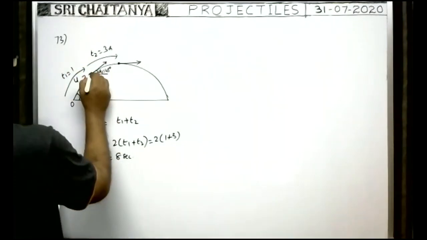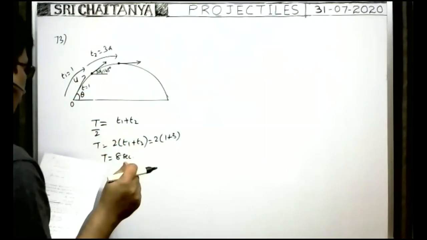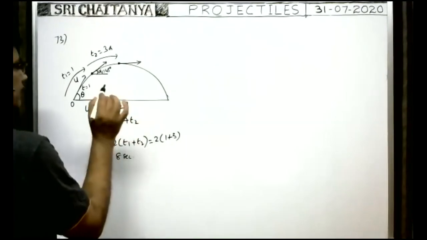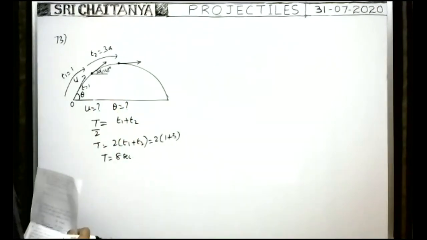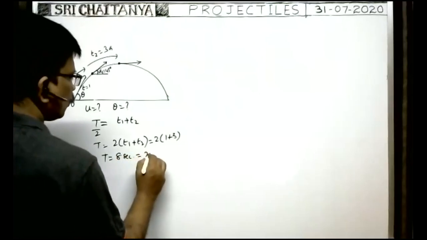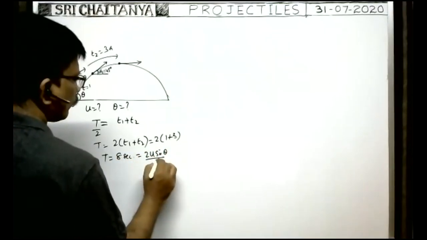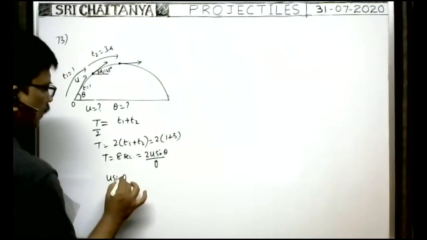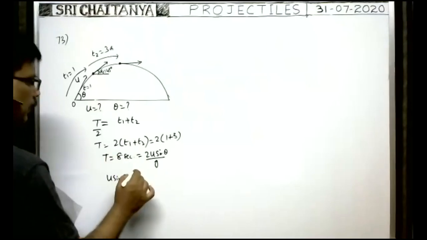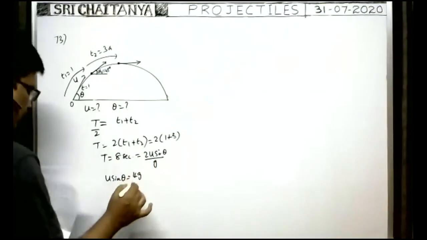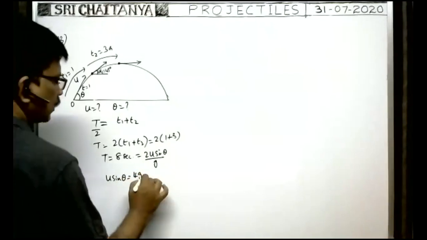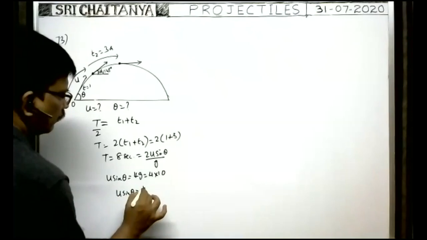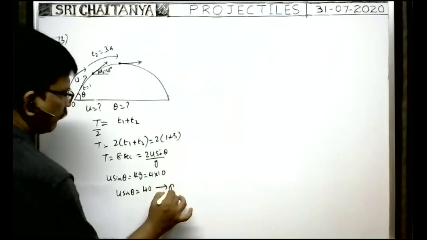So here they asked for the velocity of projection u and the angle of projection theta. Now, time of flight is given, that is equal to 2u sin theta by g. We can write 2u sin theta by g equals 8. So u sin theta is equal to, by cross multiplication, 8 into g by 2, that is 4g. g is given as 10, that's why 4 into 10. Therefore, u sin theta is equal to 40. This is equation 1.